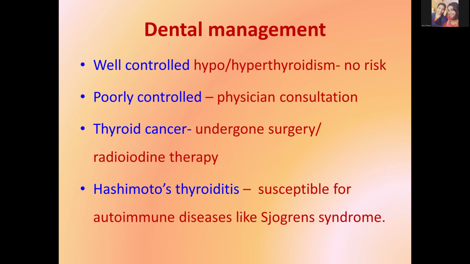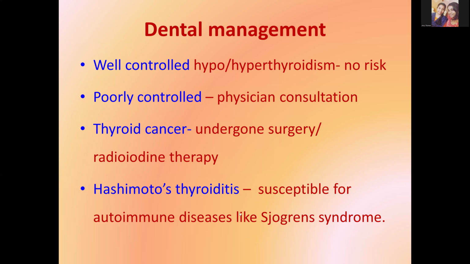So in a well-controlled case, that is, the patient's hormone levels are very much controlled, and because the patient is taking the medications, then actually there is no risk. We can almost do all the procedures for the patient. But if it is a poorly controlled hormone level, then we should always send to the physician for a consultation, and the patient has to report with that following consent. And if the patient has a history of thyroid cancer or has undergone surgery or radioiodine therapy also, you should go for a physician consent.